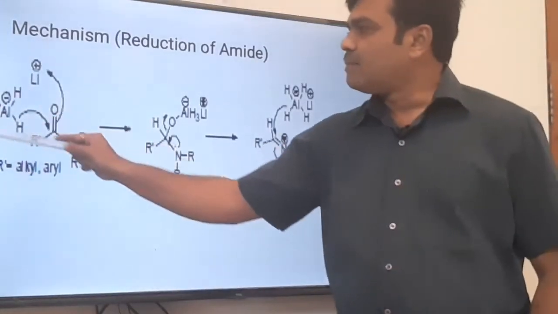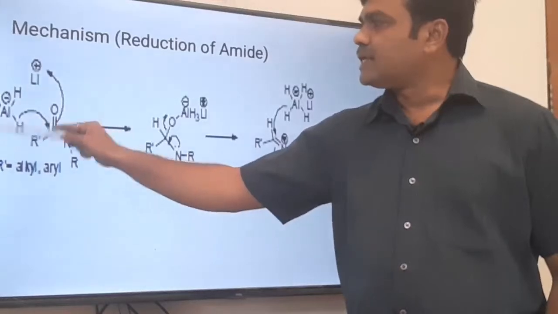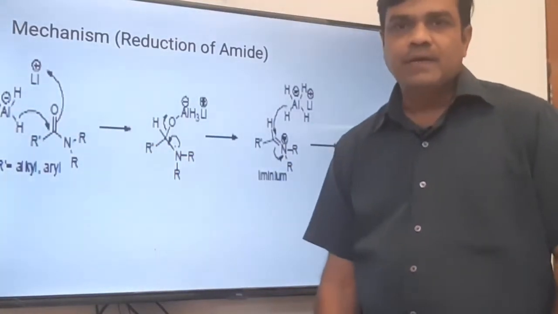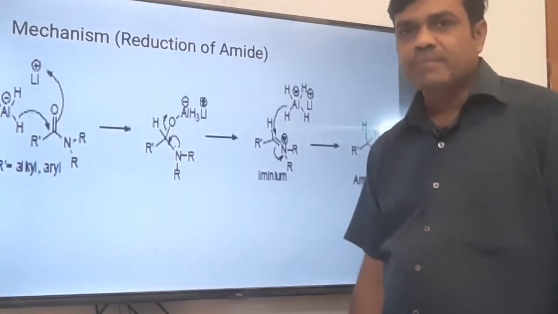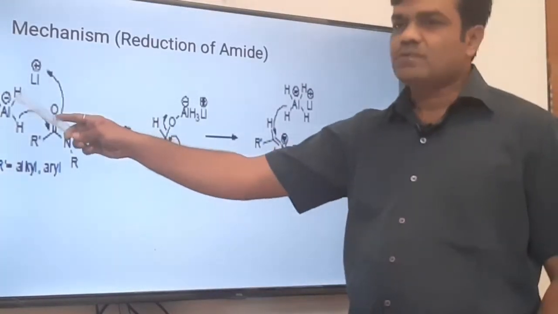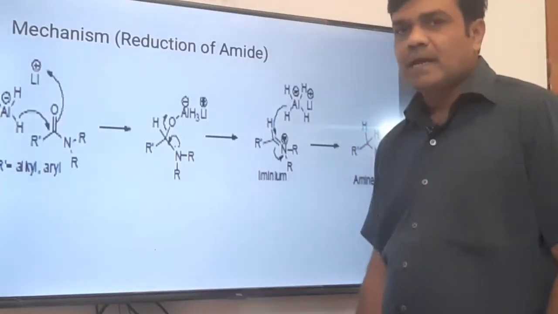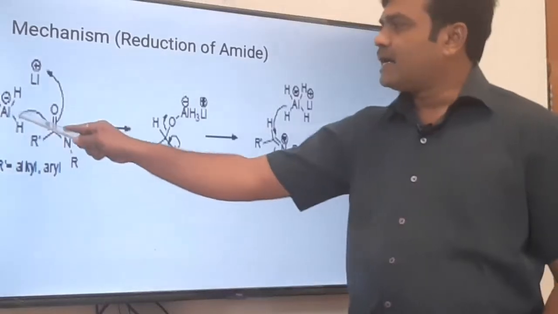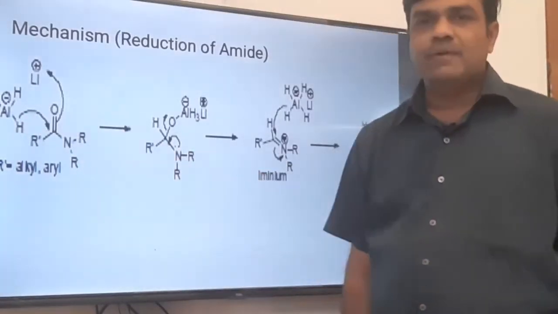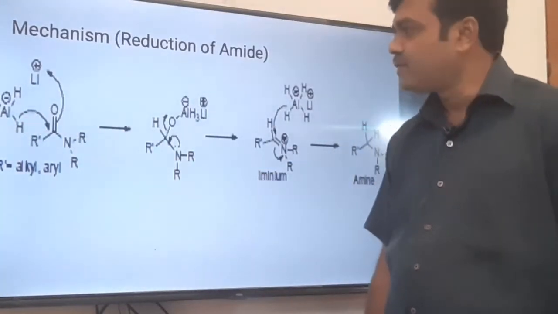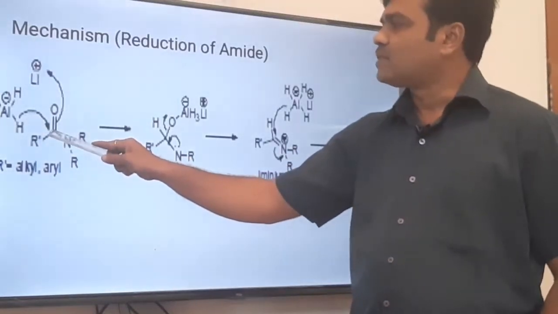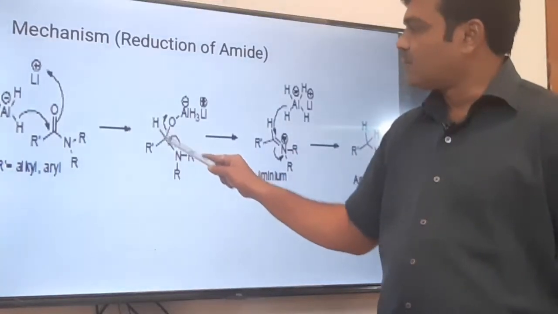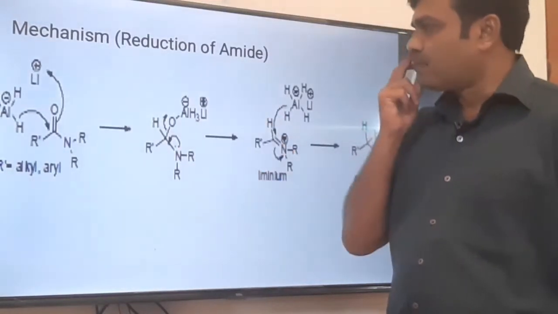This is our lithium aluminum hydride. Aluminium is attached to 4 hydrogen atoms, and being more electronegative than aluminium, the hydrogen bears negative charge. So this is a polar bond. Here hydrogen is negatively charged, that is hydride ion. In the first step, the hydride ion goes to the carbonyl carbon. We know the carbonyl carbon is electron deficient. So this hydride is transferred to the carbonyl carbon, the pi bond opens on oxygen, and carbon hydrogen bond formation takes place. We get this moiety.